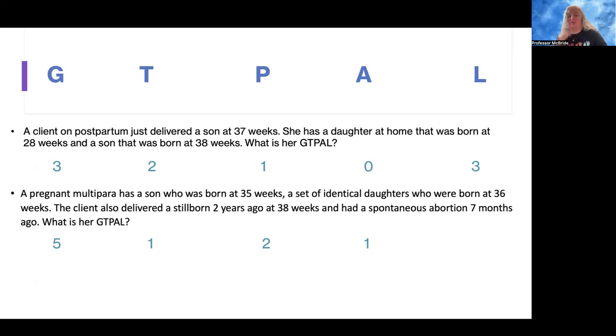And then under living children, this is where we're going to pick up that twin. So we didn't count the twin in the pregnancy and we didn't count the twin in the delivery. We're going to count the twin in the living children. So she has the son that was born at 35 weeks. She's got the twins, 1, 2. Then the baby that was stillborn is not going to count under living, and then the spontaneous abortion is not going to count under living. So living children, she has 3.